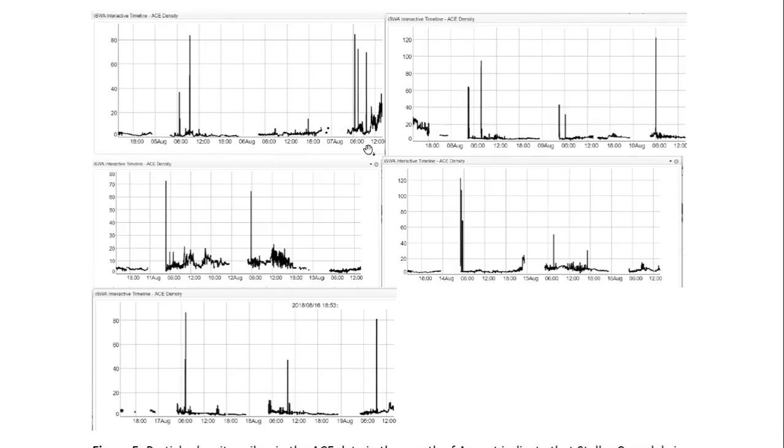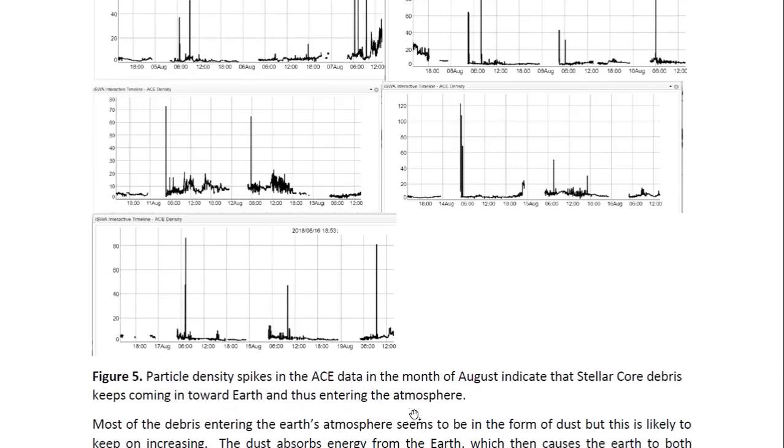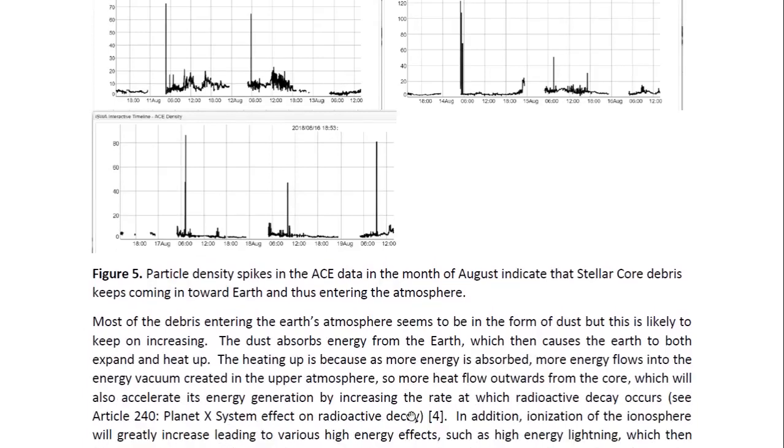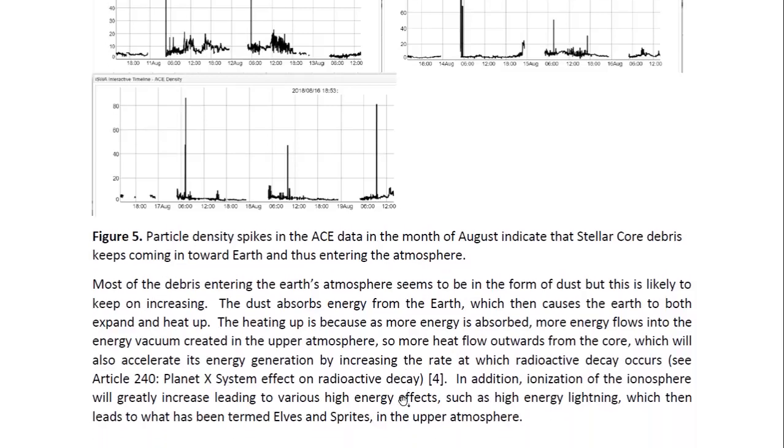These are for most of the month of August, lots of density spikes, indicating that stellar core debris keeps coming in towards the Earth and thus entering the atmosphere. Most of the debris entering the Earth's atmosphere seems to be in the form of dust, but this is likely to keep on increasing. The dust absorbs energy from the Earth, which then causes the Earth to both expand and